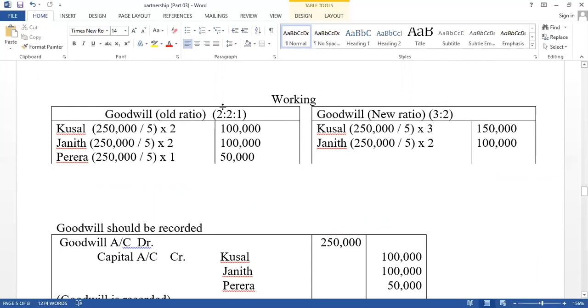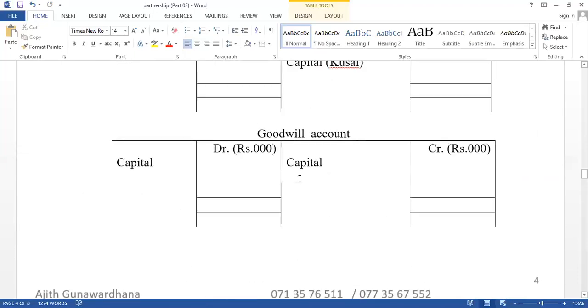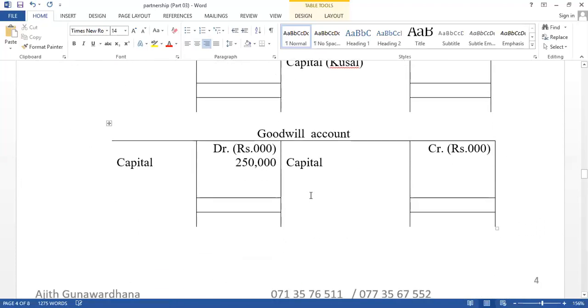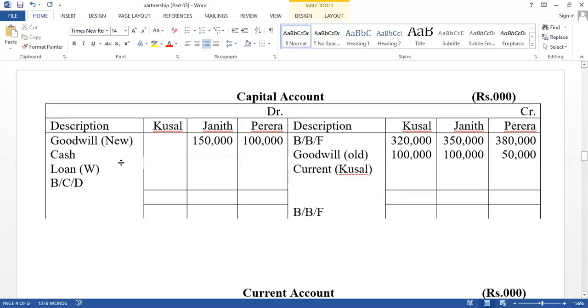And think about first one, goodwill should be recorded. Total value equals 250,000. Goodwill account debit, partners' capital account credit. Therefore, 250,000, partners' capital account credit by using the old ratio: 100,000, 100,000 and 50,000. Then goodwill should be written off. Reason: goodwill is an intangible asset. Therefore, again goodwill account credit and partners' capital account debit by using the new ratio.